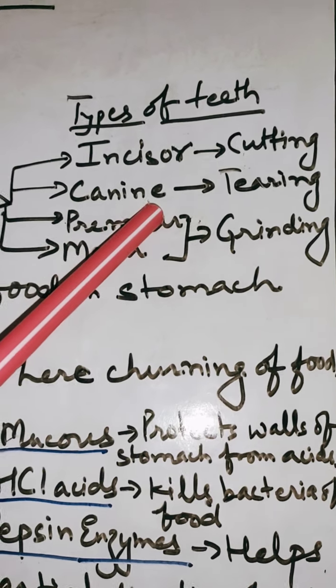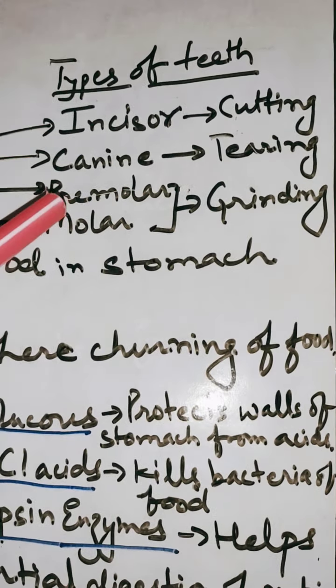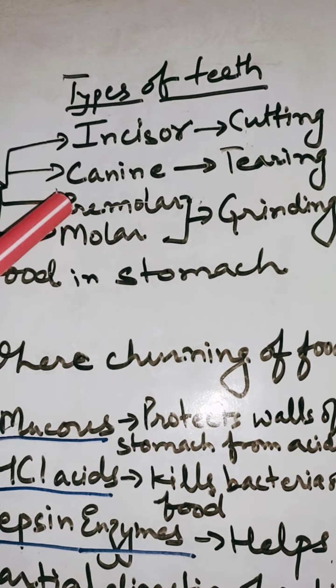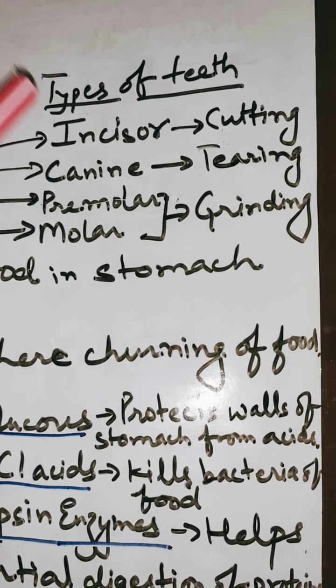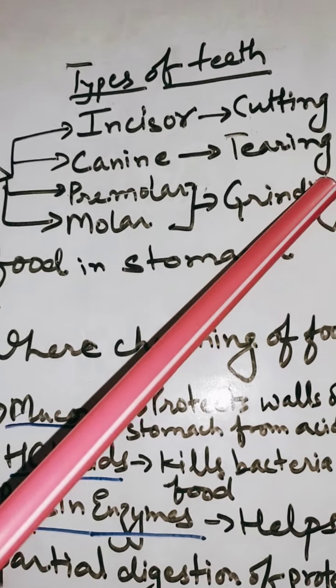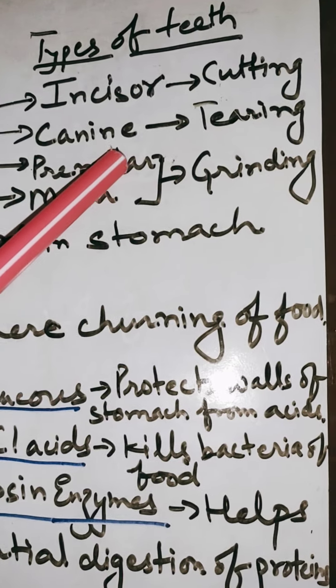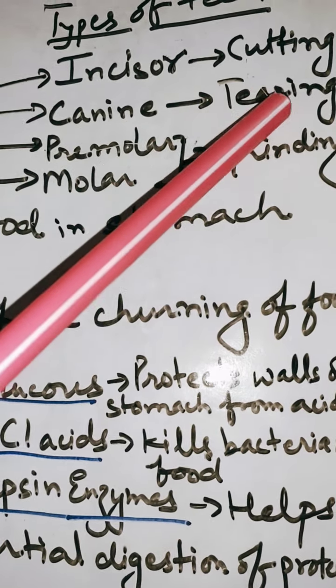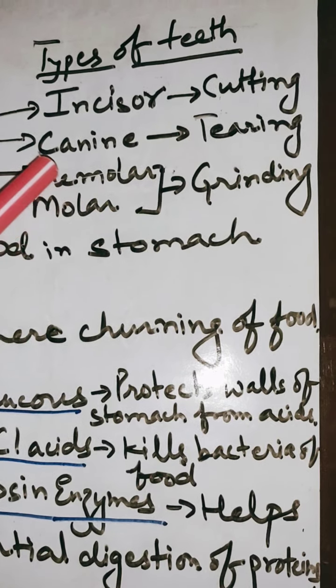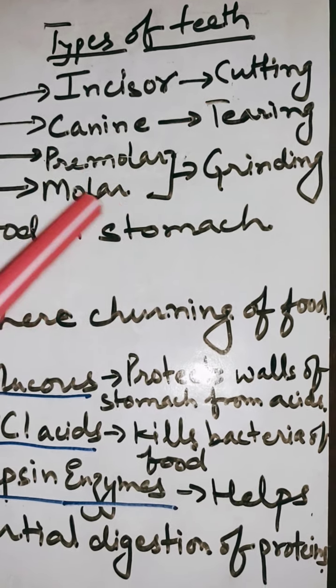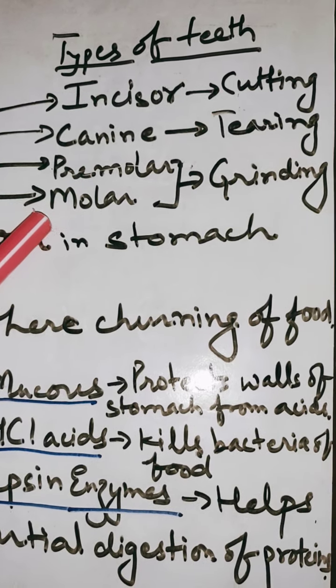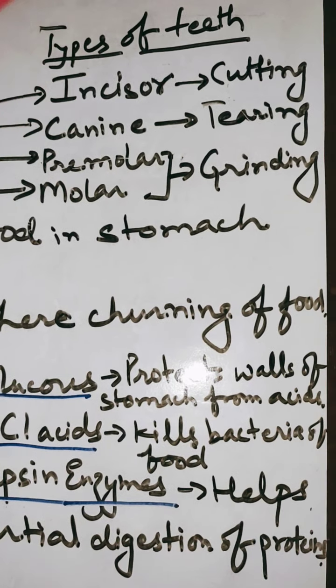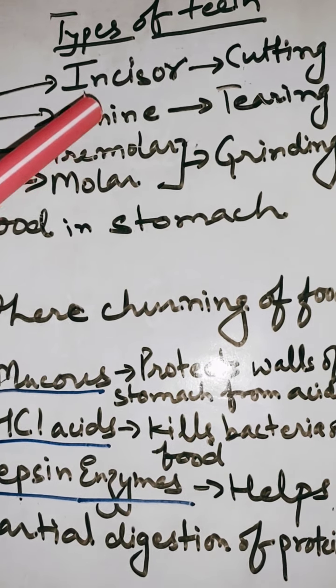Second is canine teeth. Canine teeth are mainly found in carnivorous animals as they help in tearing of food. Generally carnivorous animals tear the flesh, so they have a larger number of canine teeth. We human beings are omnivorous. We cut the food, grind it, as well as tear it.